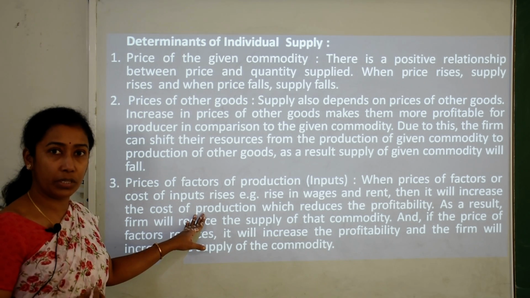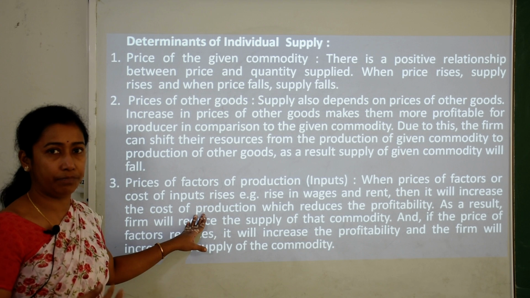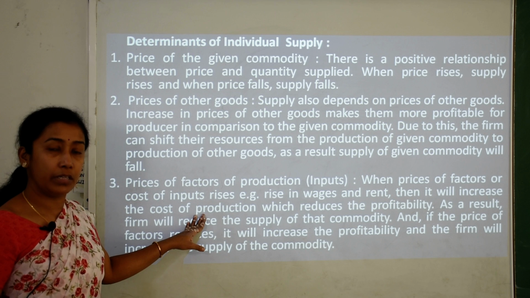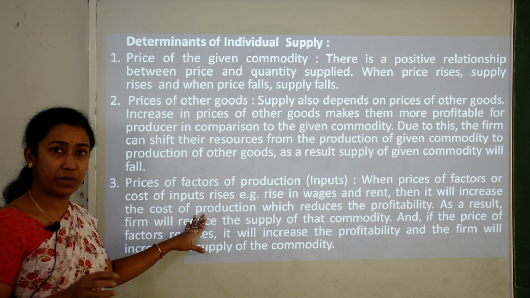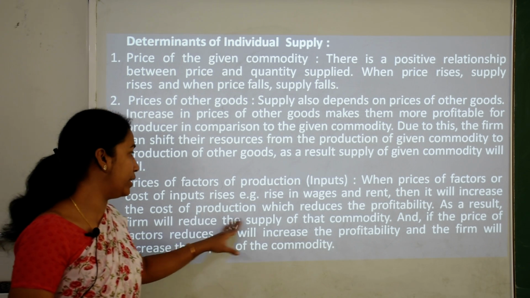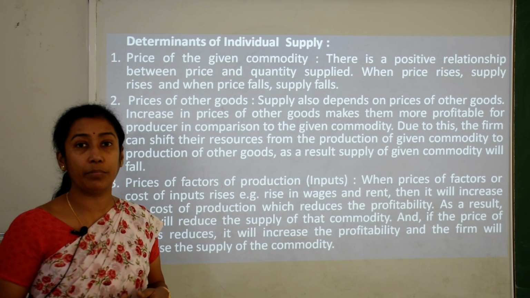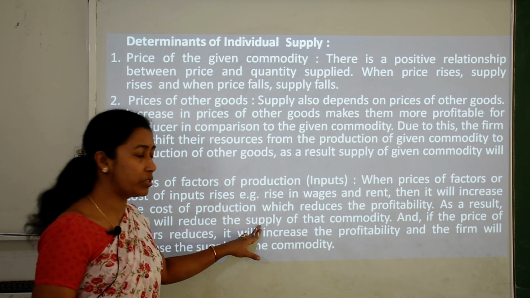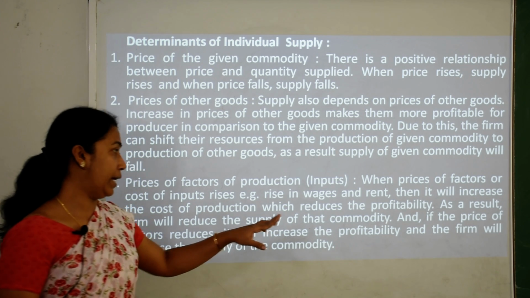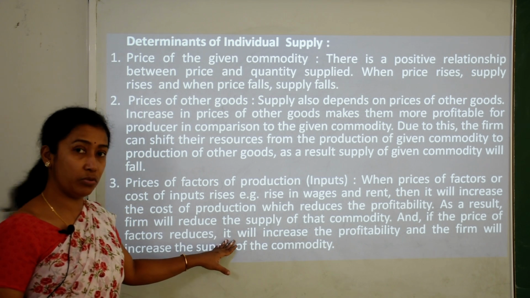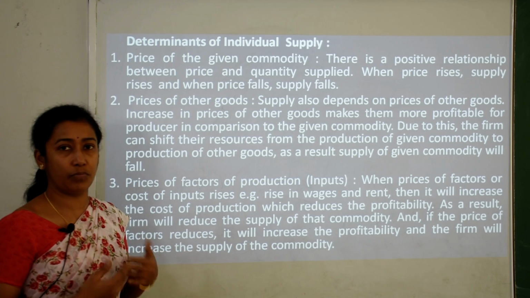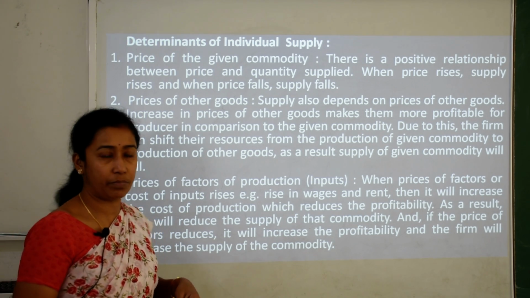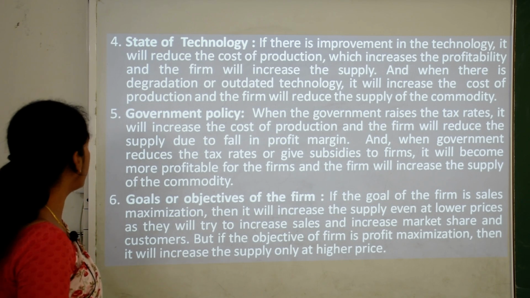That means when the owner has to give more wages to a factor of production, say labor, then the expenses for production also increase, which reduces the profitability of the owner or trader. As a result, the firm will reduce the supply of that commodity, and if the price of a factor reduces, it will increase profitability, and the firm will increase the supply of that particular commodity in the market.